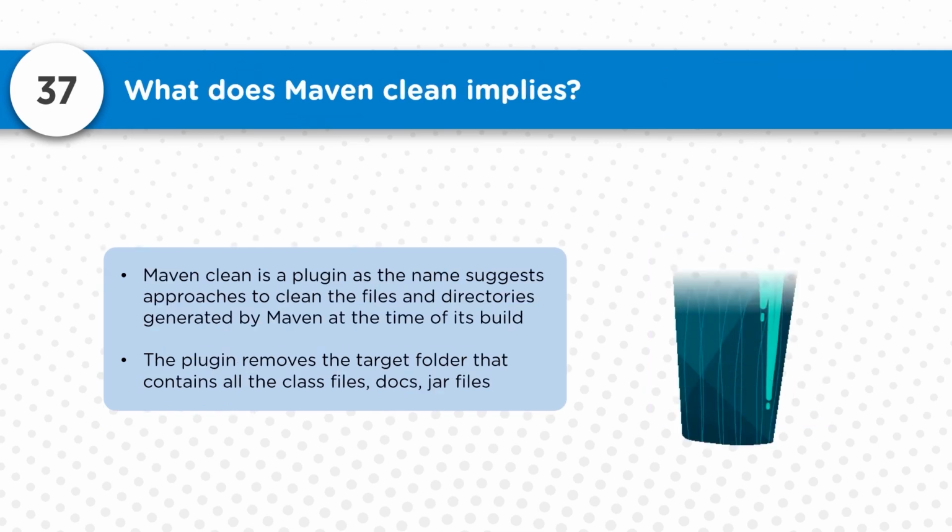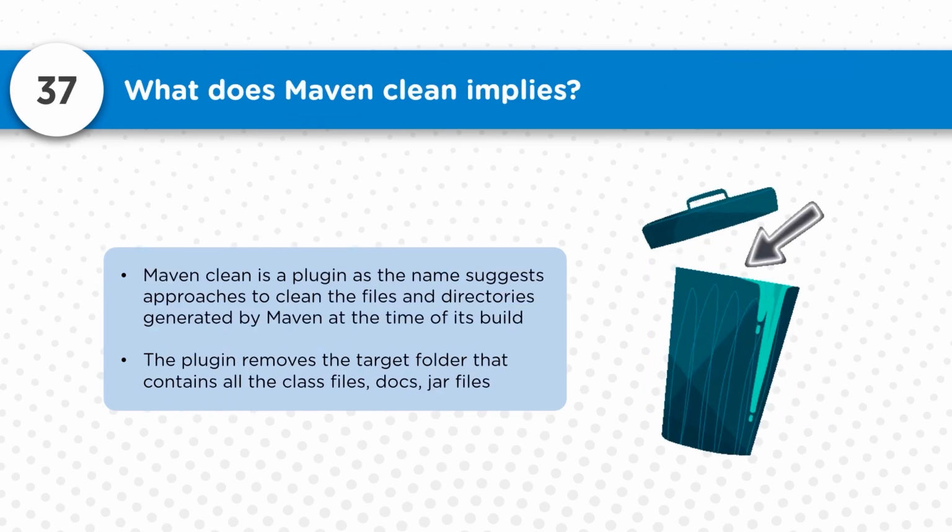Now what does Maven Clean imply? Maven Clean is a plugin that, as the name suggests, cleans files and directories. Whenever we do a build process, usually in the target directory we have some class files, some jar files, or whatever generated source code is available. So Maven Clean is going to clean all these directories. And why are we doing this directory structure cleanup?